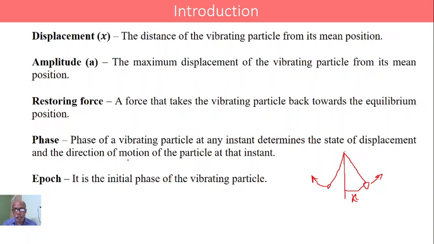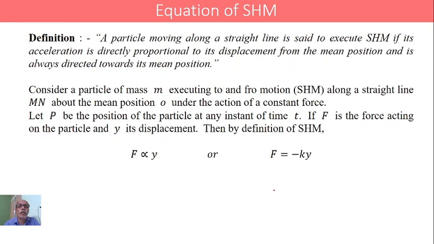And epoch is the initial phase of the vibrating particle. The initial phase of the vibrating particle is referred to as epoch. Now let us define simple harmonic motion.